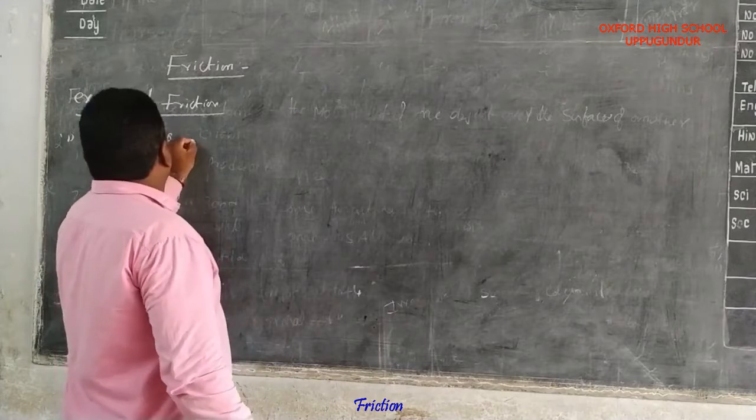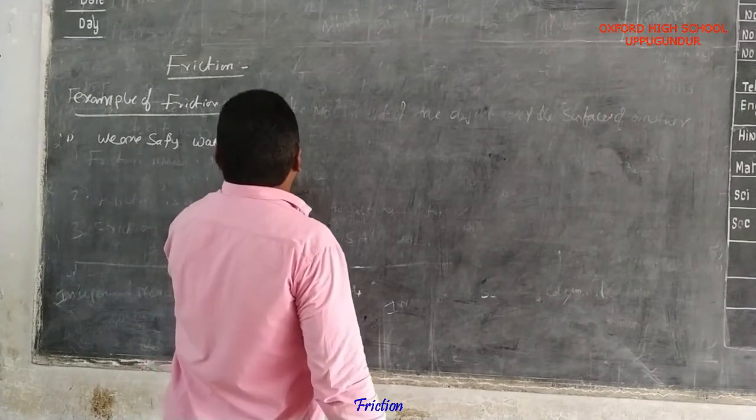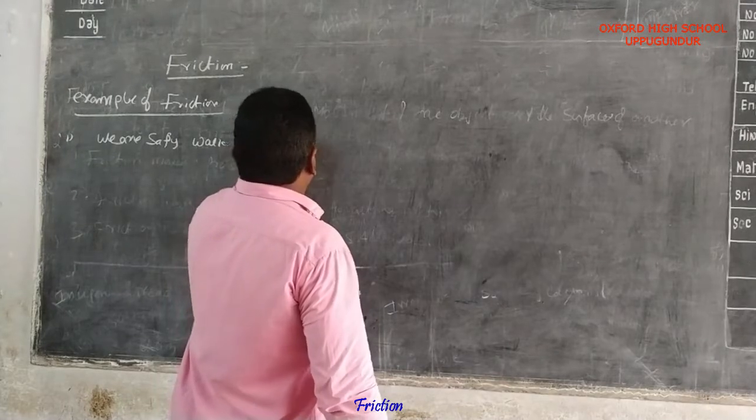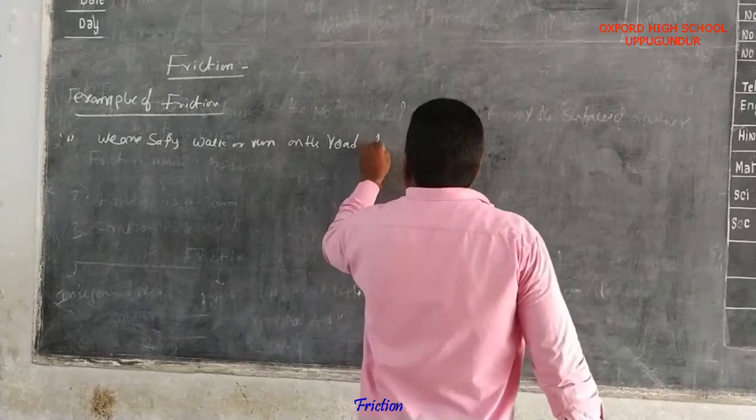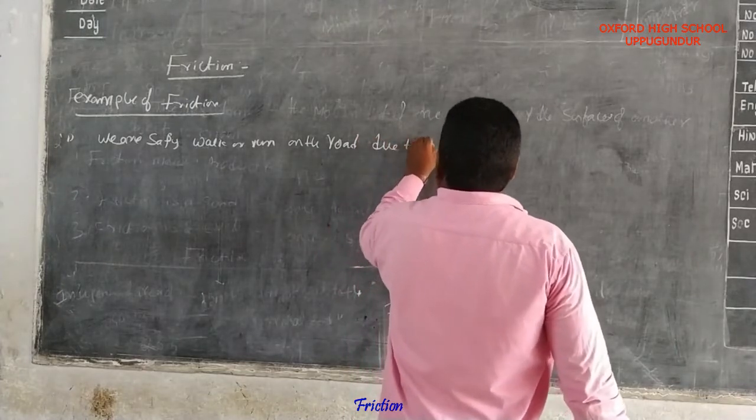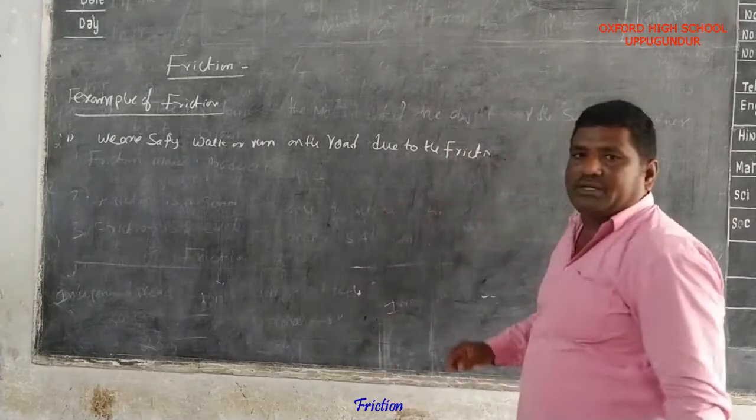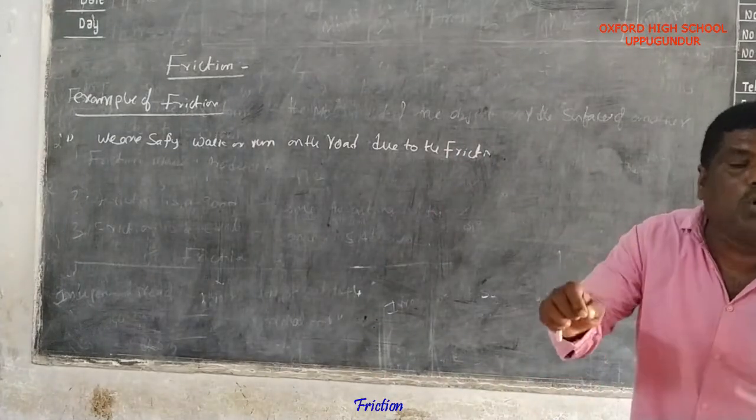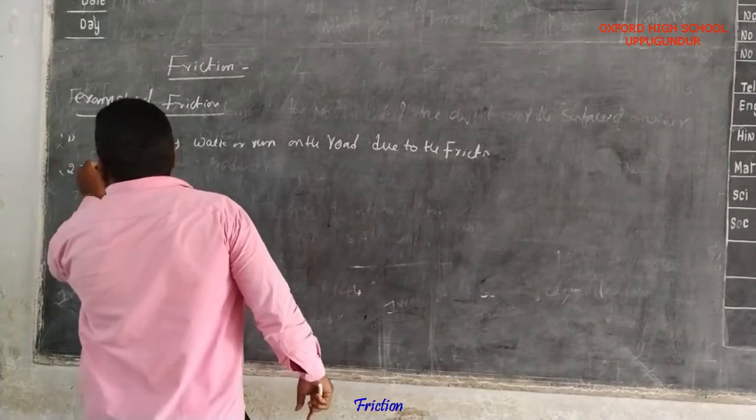We can safely walk or run on the road due to friction. It is an example of friction. Next, we are writing on the blackboard due to friction.